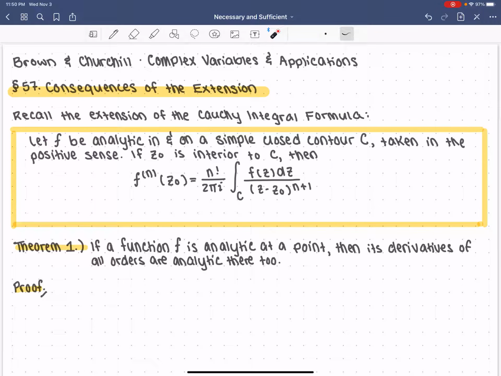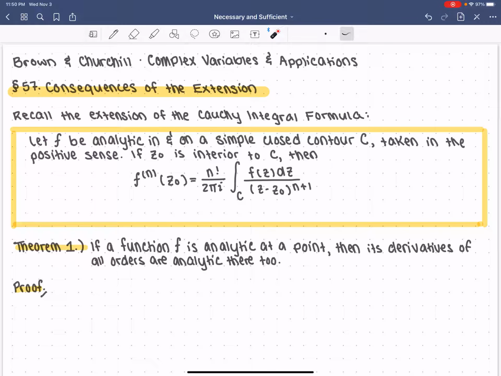If z naught is interior to C, then the nth derivative of f at z naught is n factorial divided by 2 pi i times the contour integral of f of z dz over z minus z naught to the n plus 1. So we saw in discussion a number of ways that this integration formula is really helpful, and today we're going to go over a couple of theorems that we can get as a consequence of this formula.